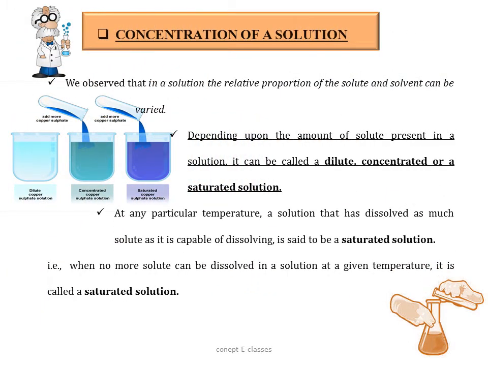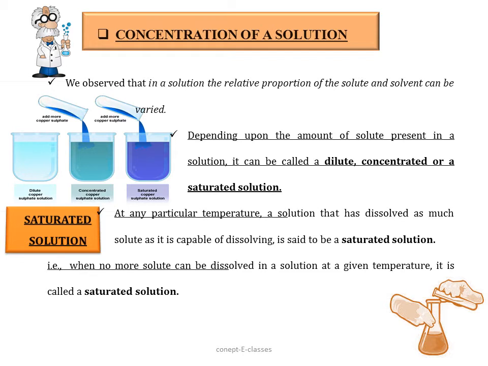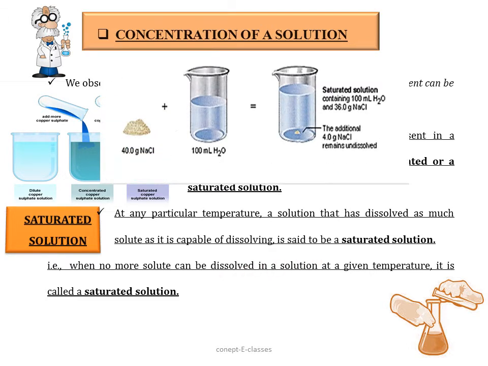So at any particular temperature, a solution that has dissolved as much solute as it is capable of dissolving is said to be a saturated solution. That is, when no more solute can be dissolved in a solution at a given temperature, it is called a saturated solution. Say, for example, if we try to dissolve about 40 grams of NaCl in 100 ml of water, we can see that about 36 grams of NaCl is dissolved in this solution and about 4 grams of NaCl remains undissolved. So this is a saturated solution.